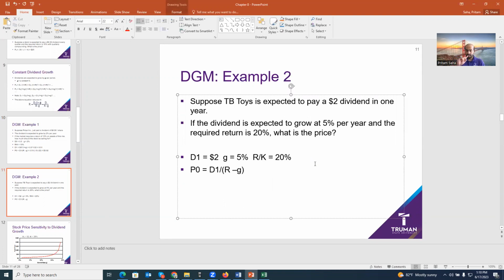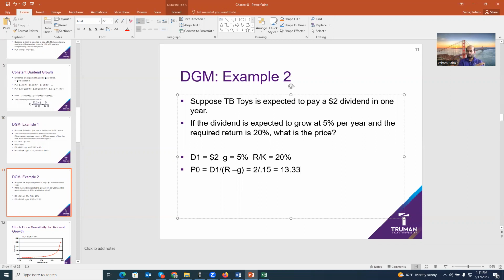Now here, the expected dividend is already given. So don't compound it anymore. So it should be $2 divided by 0.15, right? Because 20% is the required return, 5% is growth. So that equals 13.33. That's it.